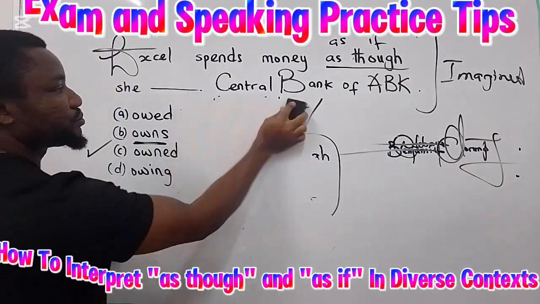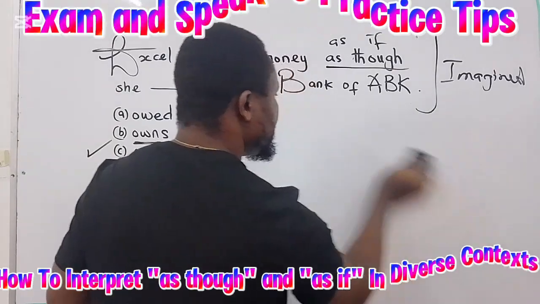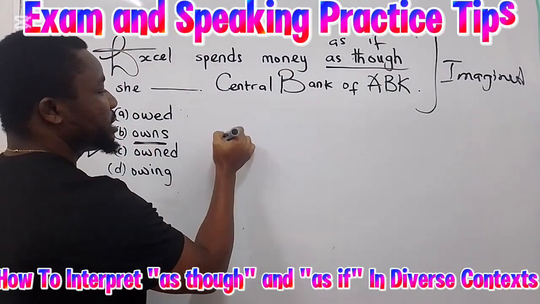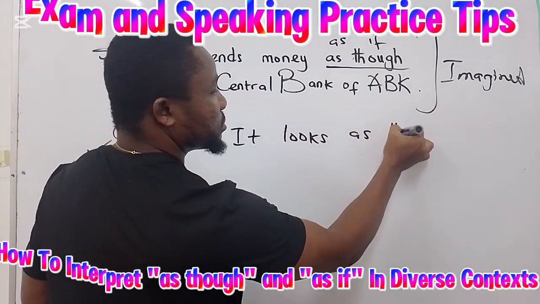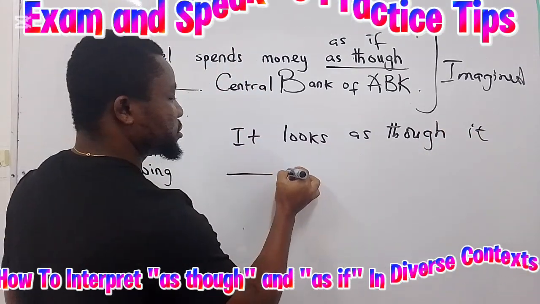Now, if you want to know, now let's have an example of a real situation. For example, you can have something like this. It looks as though it's dash rain.